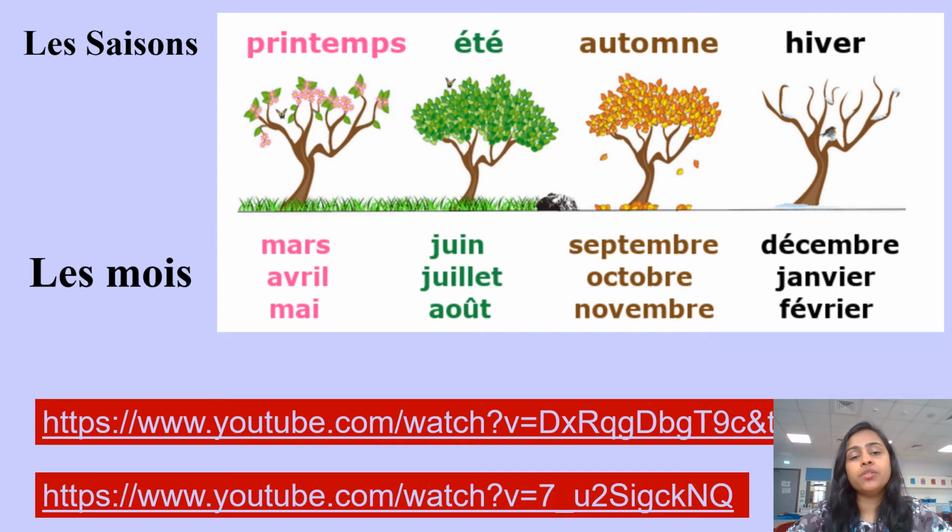So pendant le printemps, during spring season, when will you find your spring season? So during the months of March, April, and May. So it's given as mars, avril, mai. And then été: juin, juillet, août. Automne: septembre, octobre, novembre. And hiver: décembre, janvier, février. D'accord? So if you want to repeat this after me, you can do that. Try to go back in the video and play it again and repeat it after me.